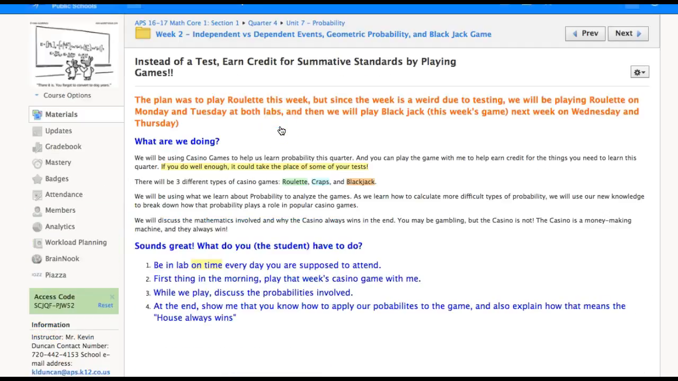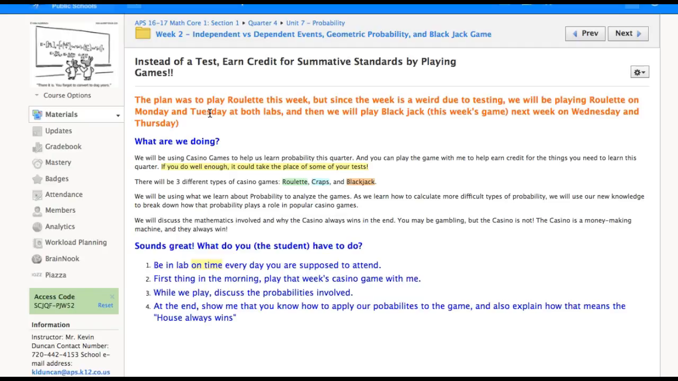So as for our game playing, the plan was to do roulette this week since that was the assignment last week. But since we have testing and labs are closed Tuesday through Thursday, I'm going to try and push that back. What I'm going to do is try and meet Monday and Tuesday at both labs. So I'll be in the morning at one lab and in the afternoon at another lab.